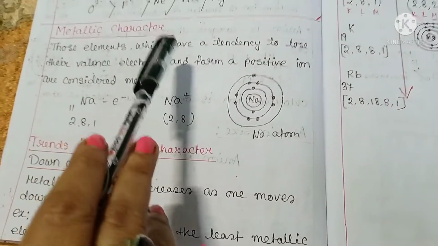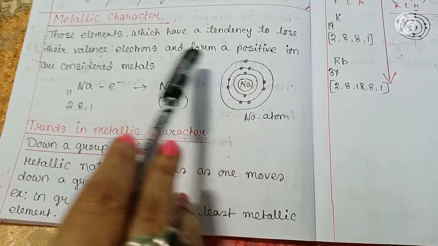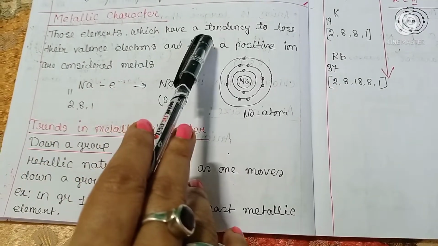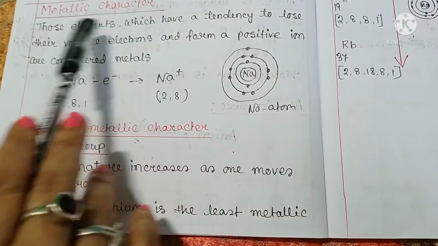Hello students, on continuing the chapter periodic table, today I will discuss some more properties of elements. Today I will start from metallic character.